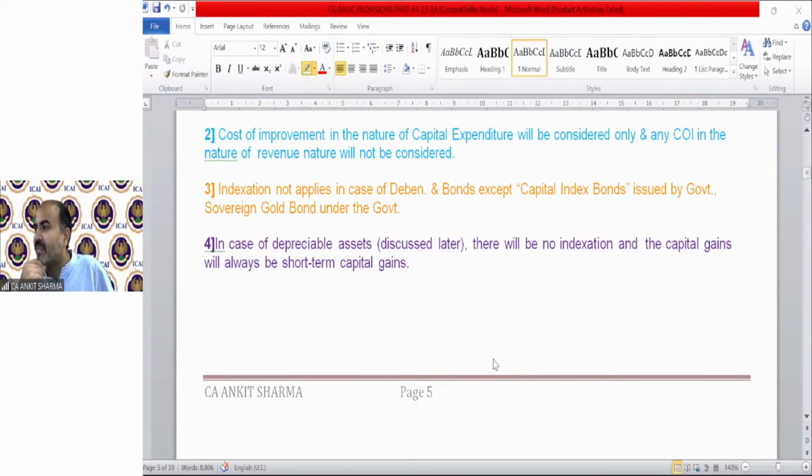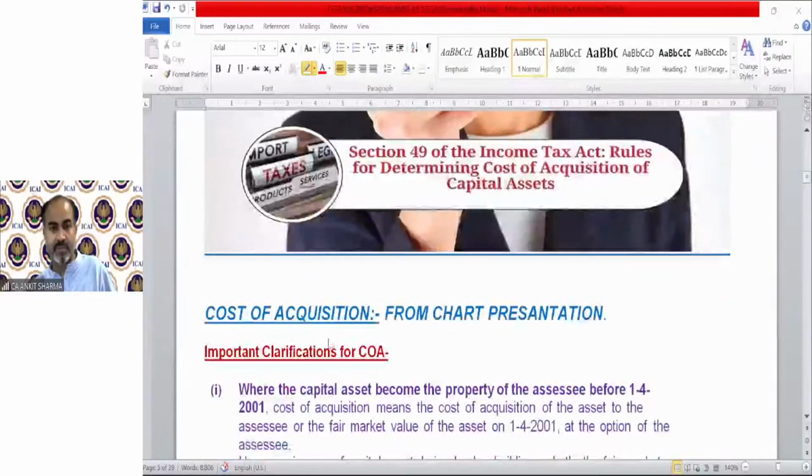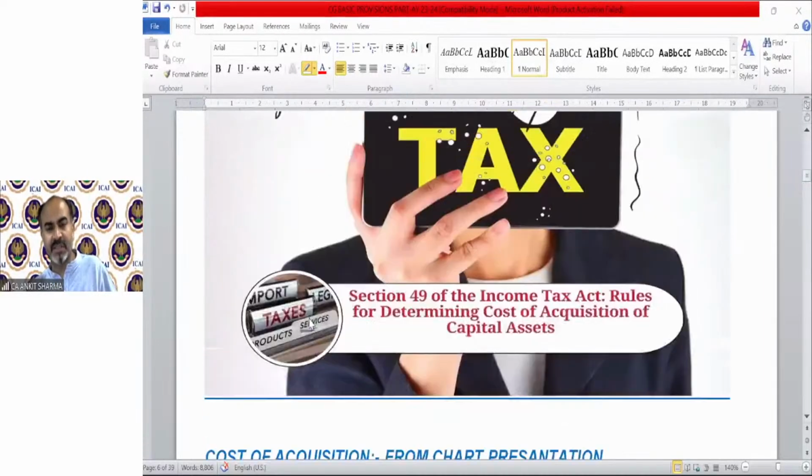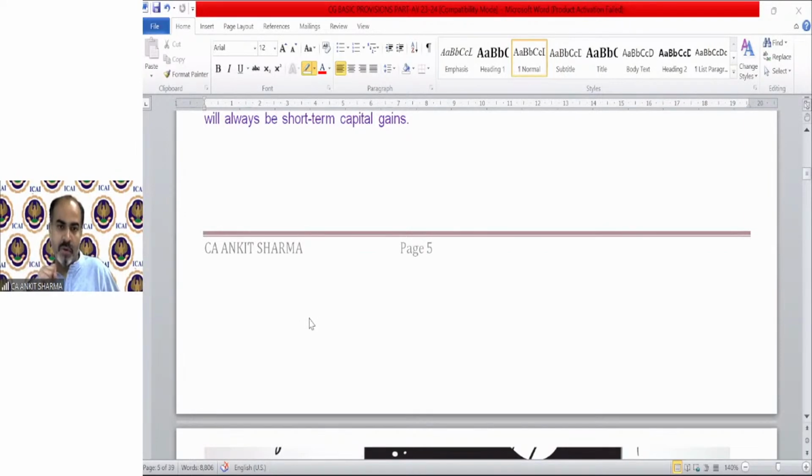Sir, what if an asset was purchased before 2001-02 and the purchase value is not given? Bhumika, in that case, fair market value will be used. We are going to read the concept of cost of acquisition. Till now, we have just discussed the meaning of capital asset, transfer, long term, short term, what is indexation, and how index values apply. But how the cost of acquisition will be found out, we have a complete diagram for it. So just relax, we are going to discuss it after the break.